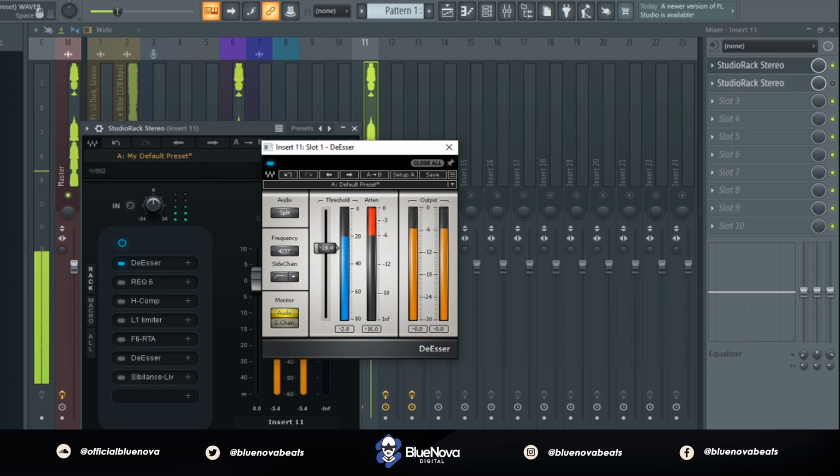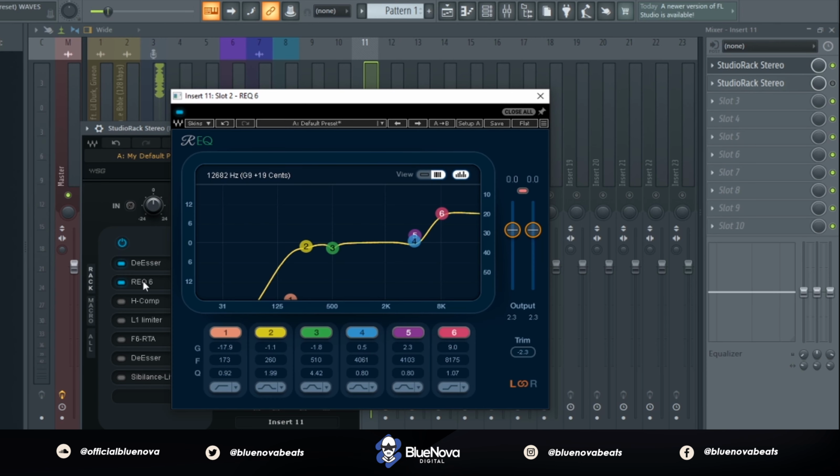Next up, we're going to use the REQ6 to roll off some low end and also boost the high end in it.